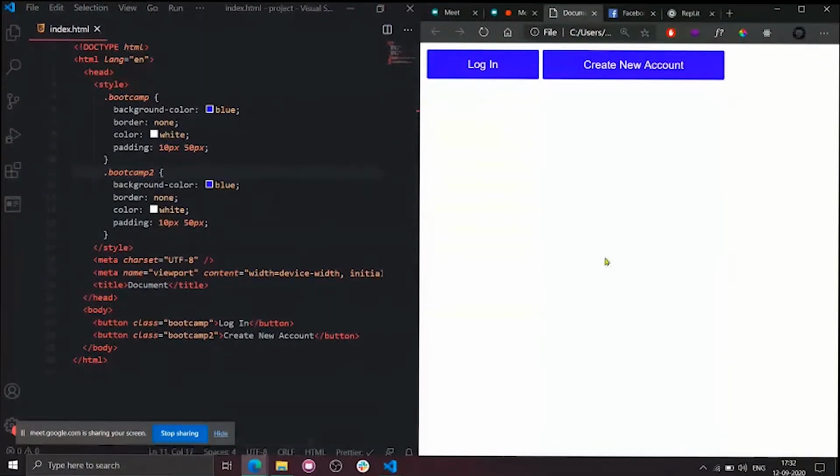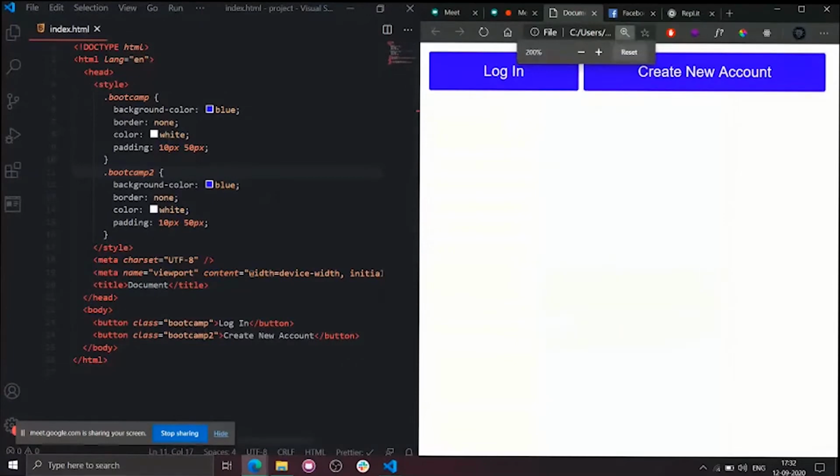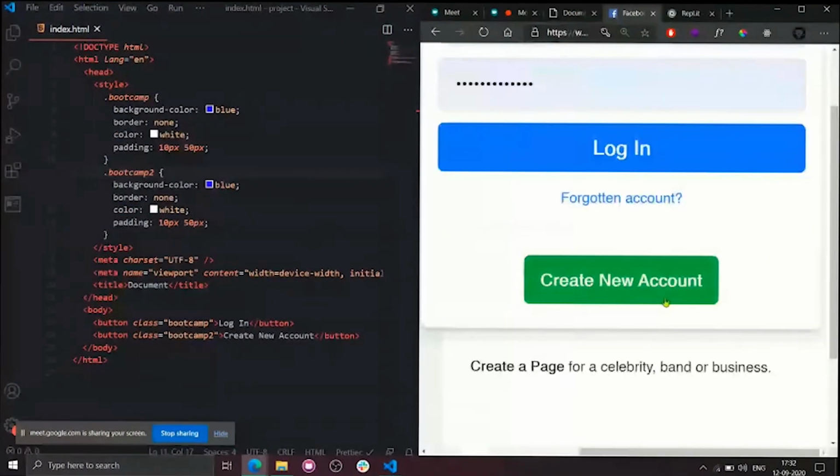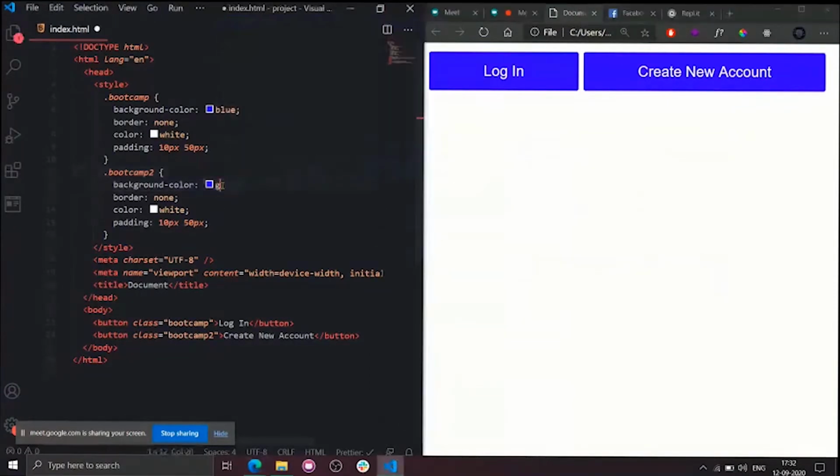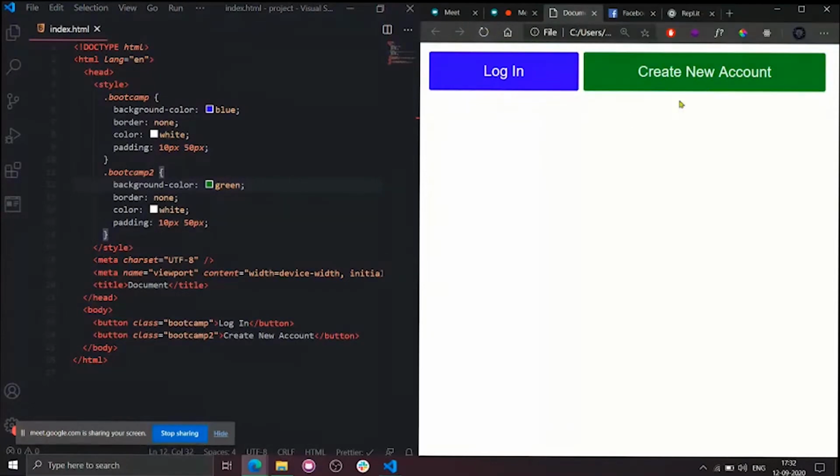So now what I will need to do is, okay, what is the background color for this Create New Account button in the Facebook page? It is in the green color, right? So what I will need to do is simply change this background color to green. So as you can see, it is changed to green.